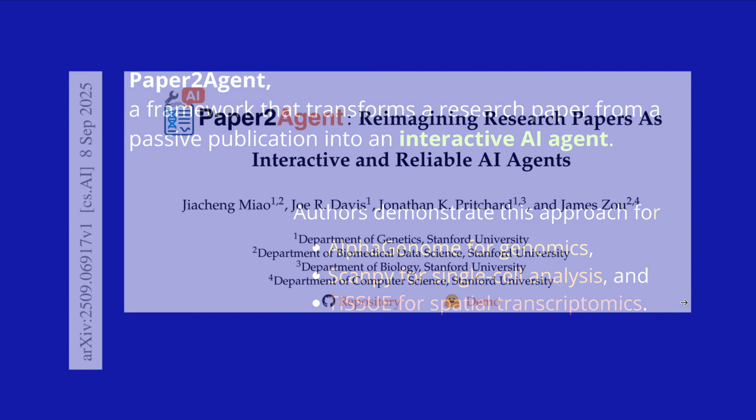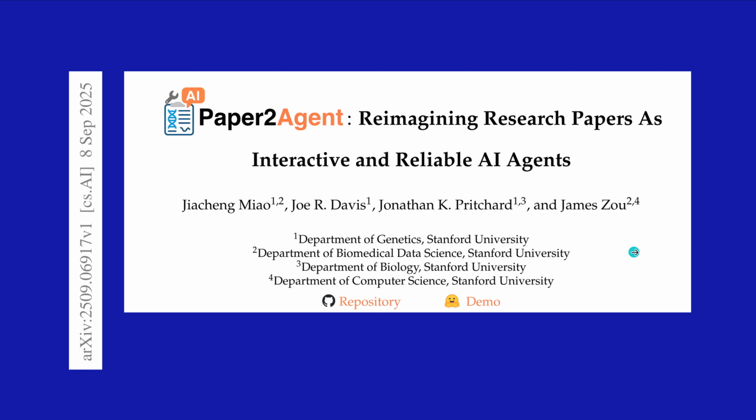Now, I have to tell you, this was done by 4 departments from Stanford University, so maybe it is not that simple if you want to do this, but I wanted to show you this Paper to Agent, reimagining the research paper as interactive and, underlined, reliable AI agents for you to learn, have access to the complete scientific research, to the discovery process, to all the code, to all the tools and the insights.